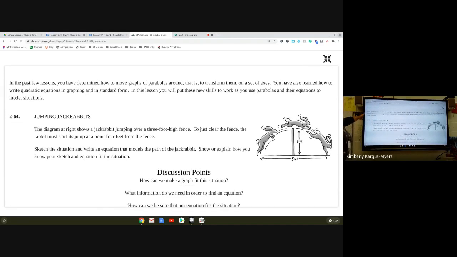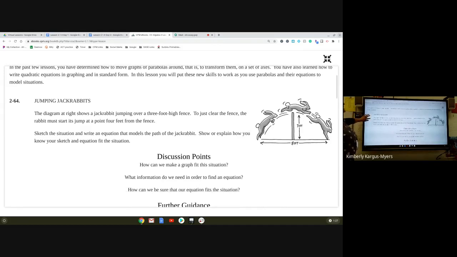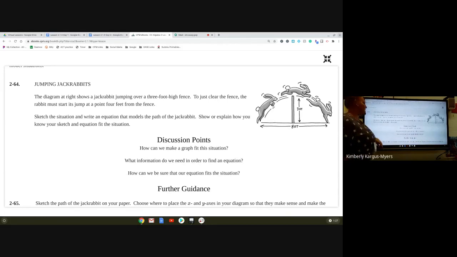So let's set up this first problem. In the past few lessons, you've determined how to move graphs of parabolas around, that is, to transform them on a set of axes. You've also learned how to write quadratic equations and graph in standard form. In this lesson, you will put these new skills to work as you use parabolas and their equations to model situations. Here is a situation that we are going to model today. This is called Jumping Jackrabbits. It says the diagram at the right shows a jackrabbit jumping over a 3-foot fence. To just clear the fence, the rabbit must start its jump at a point 4 feet from the fence. Sketch the situation and write an equation that models the path of the jackrabbit. Show or explain how you know your sketch and equation fit the situation.